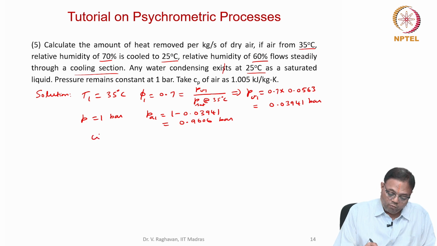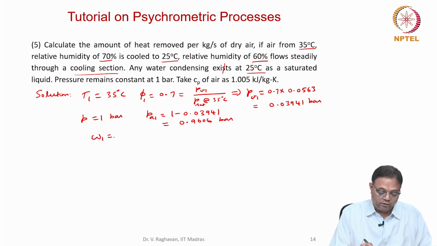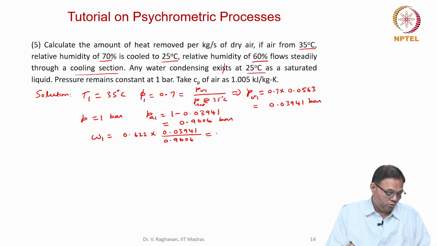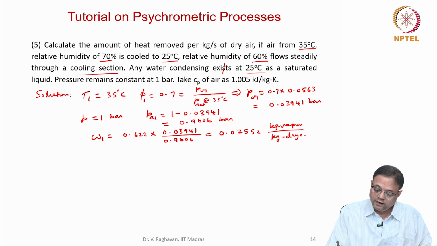So now omega 1, the specific humidity at the entry state, will be 0.622 into 0.03941 divided by 0.9606, which is equal to 0.02552 kg vapor per kg dry air.